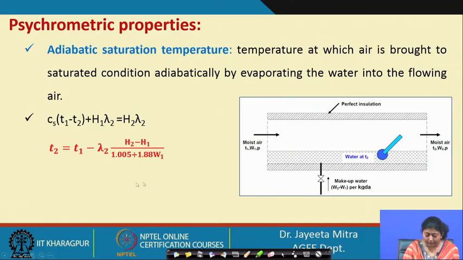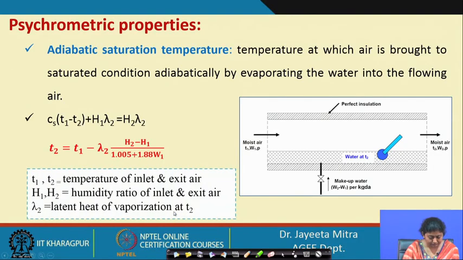This is how we can calculate the adiabatic saturation temperature T2. All these quantities are known to us, so we can calculate the temperature. Since T2 is T1 minus a value, it will obviously be lower than the inlet temperature.